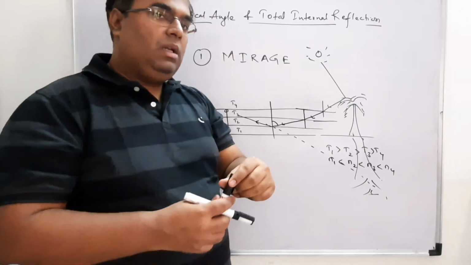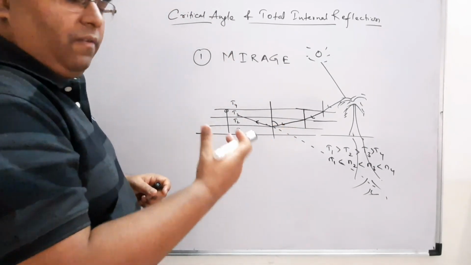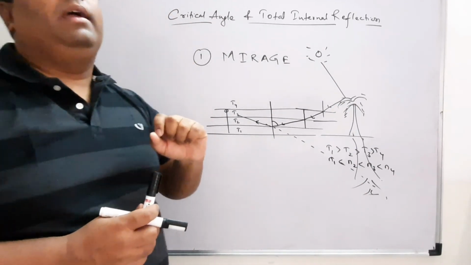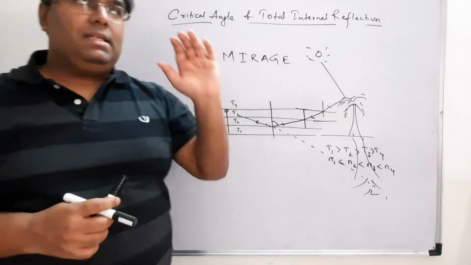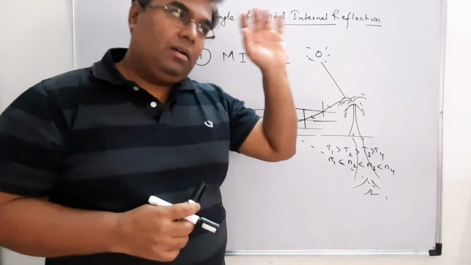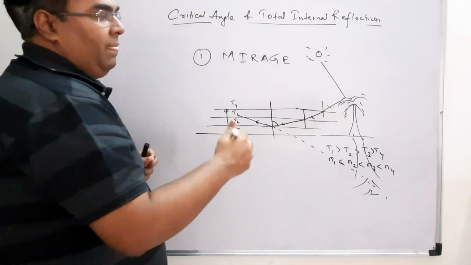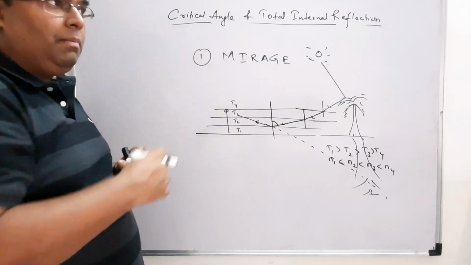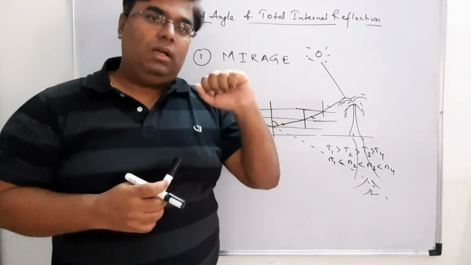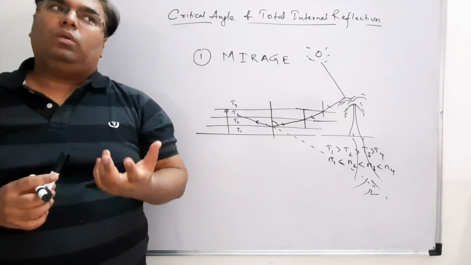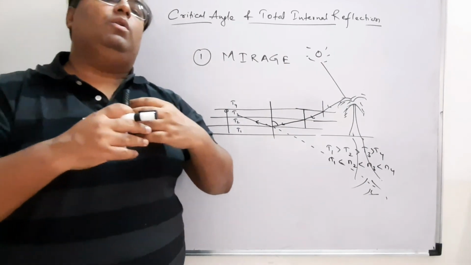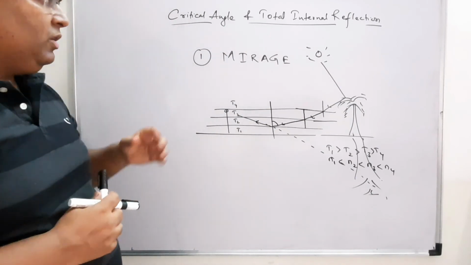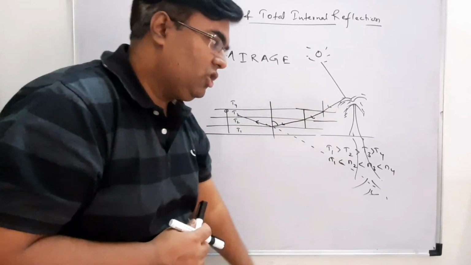That water is basically the image formed by this total internal reflection of clouds in the sky. So light is getting reflected by that cloud, and it is getting totally internally reflected, and the image of the cloud is on the road, and we can see the water on the road, but there is no water when you go nearby that place. So this is known as my mirage.